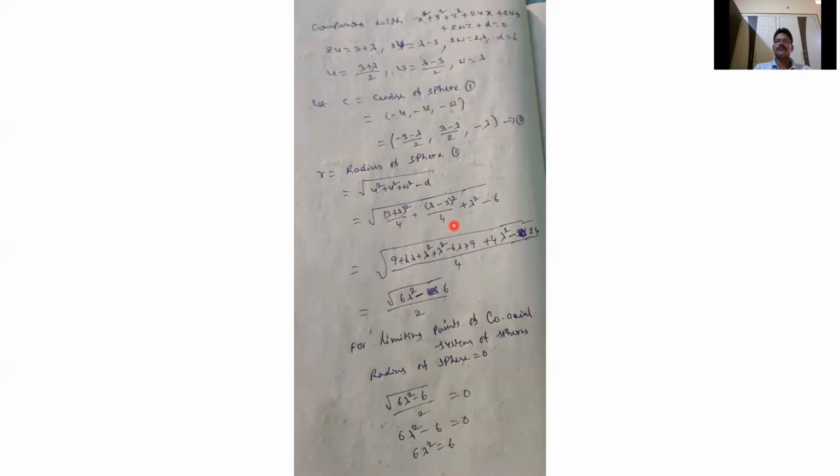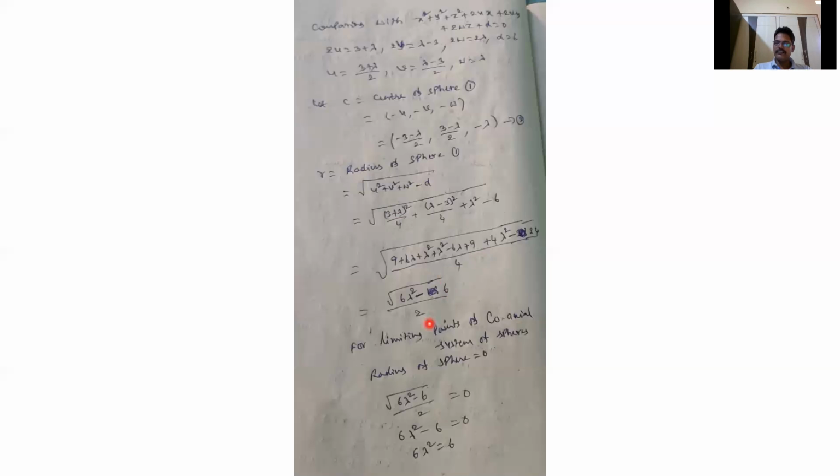Here the LCM is 4, and minus 4 into 6, which is 24. So finally 9 + 9 is 18, 18 − 24 is −6, and the 6λ terms cancel. The λ² terms total 6λ², so we get 6λ² − 6 under the root, divided by the root of 4, which is 2.